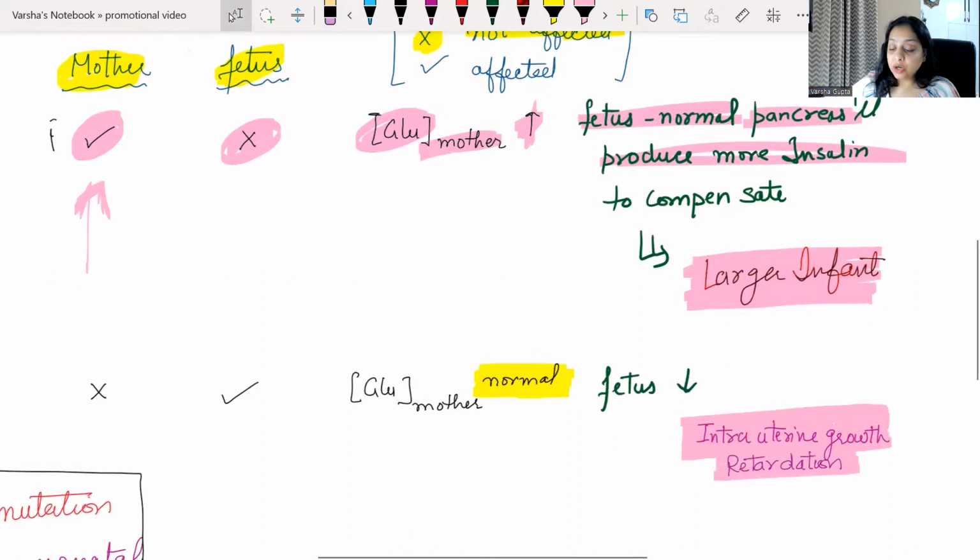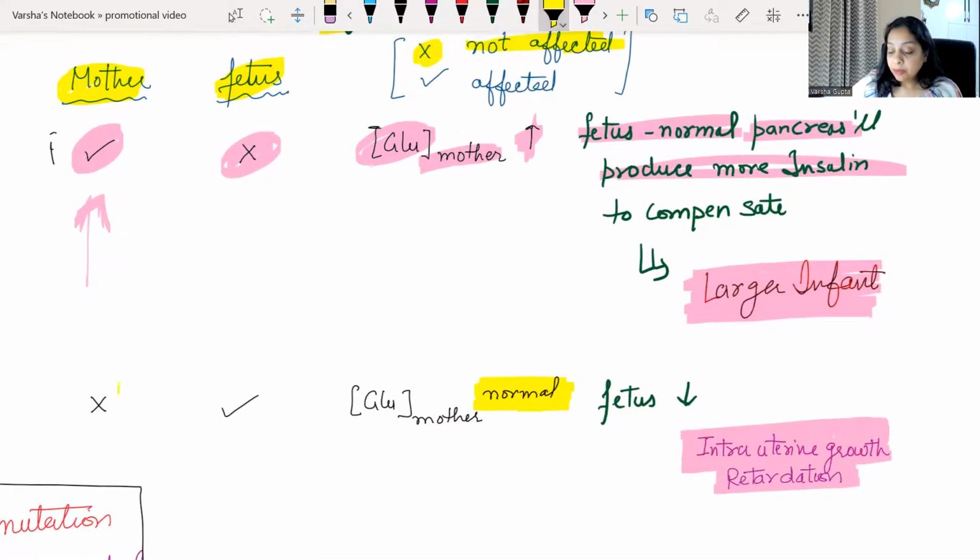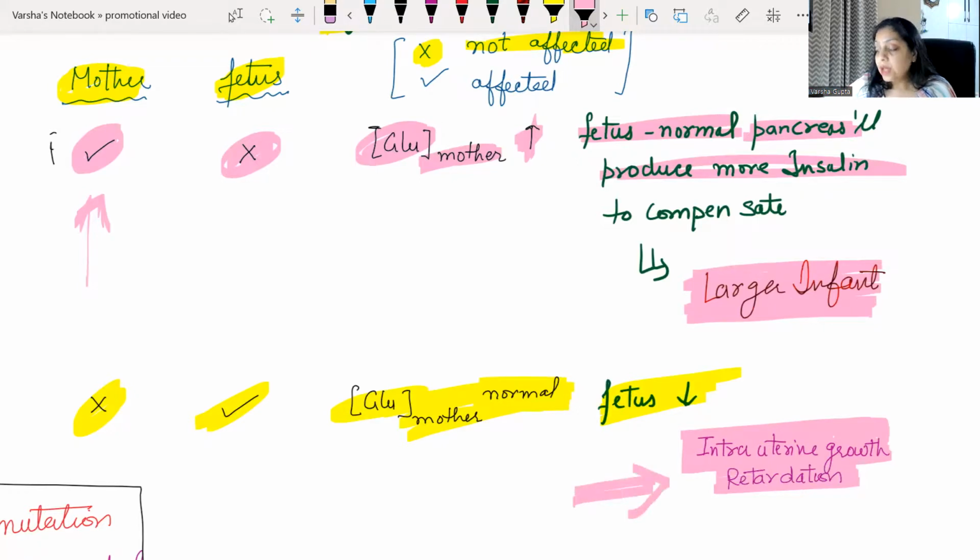When the mother is not affected and the fetus is affected. So what will the mother's glucose be? Mother's glucose is going to be normal, but the fetal glucose will be disturbed or you can say decreased. Then in that case, what will we be having? You will be seeing a retarded intrauterine growth.